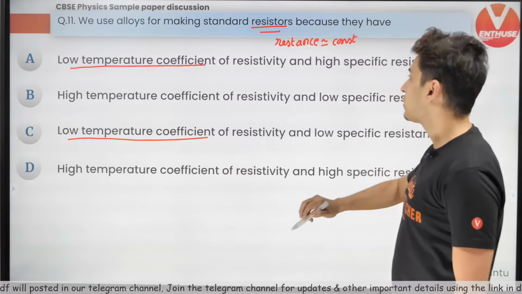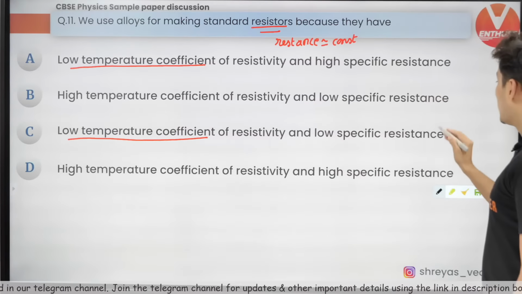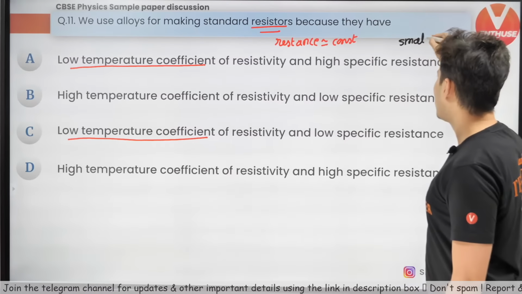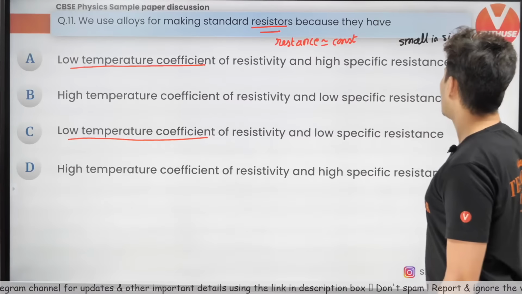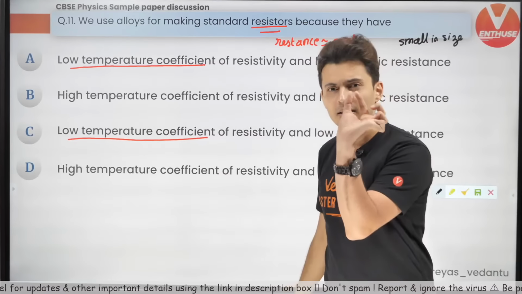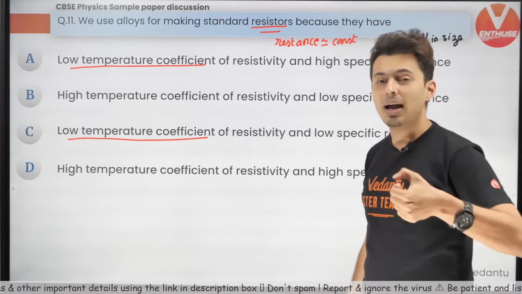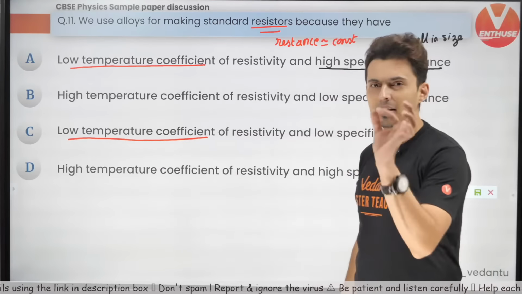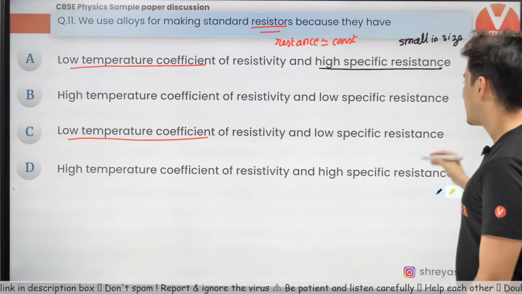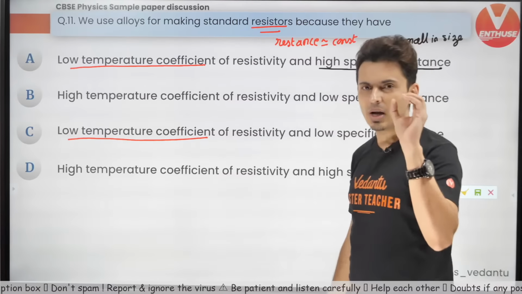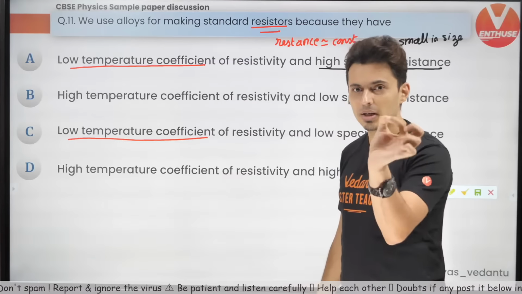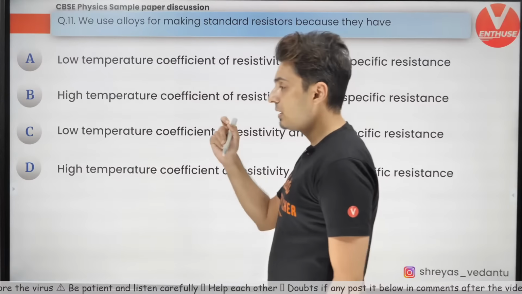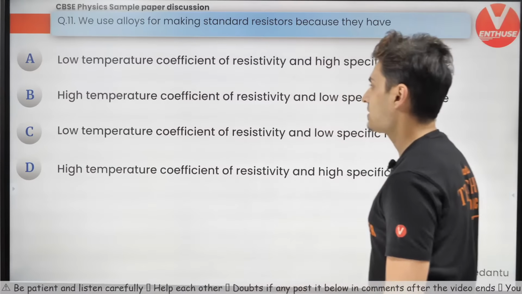So low temperature coefficient. And because these resistors are very small in size, you want a decent amount of resistance in that small size. That means they should have good resistivity, because resistance is rho L by A. If you have a small resistor, you want a very high resistivity material to give that high value of resistance. Hence option A.